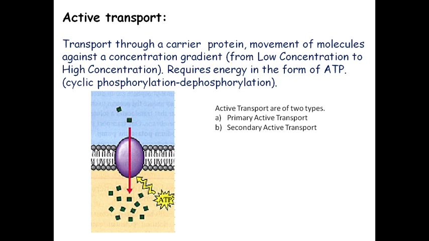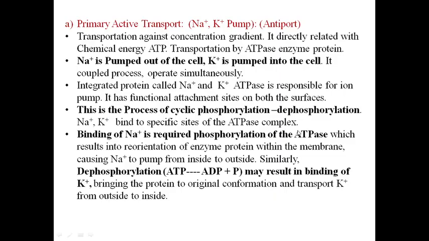Active transport is of two types. The one is primary active transport and the other is secondary active transport. Primary active transport is called the sodium potassium pump, and it is also called antiport. Transportation is against the concentration gradient. It is directly related with the chemical energy ATP.